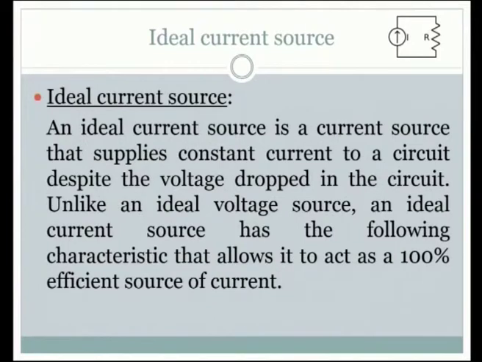So, let us see what is the definition we have for an ideal current source. The ideal current source is a current source that supplies constant current to a circuit despite the voltage dropped in the circuit. Unlike an ideal voltage source, an ideal current source has the following characteristic that allows it to act as a 100% efficient source of current.